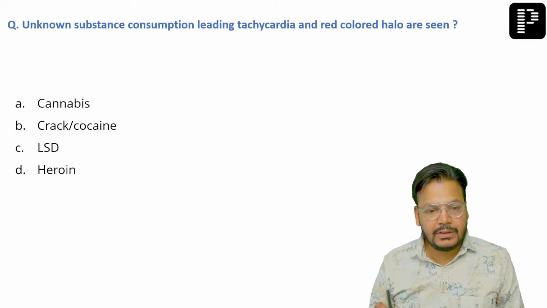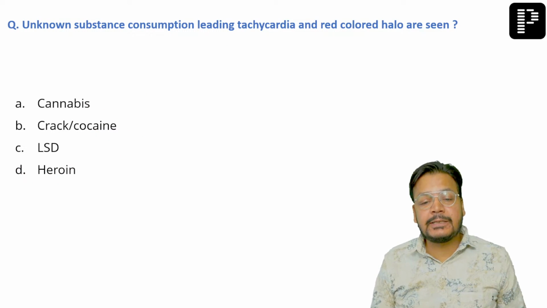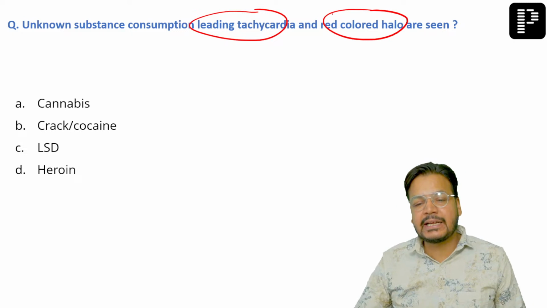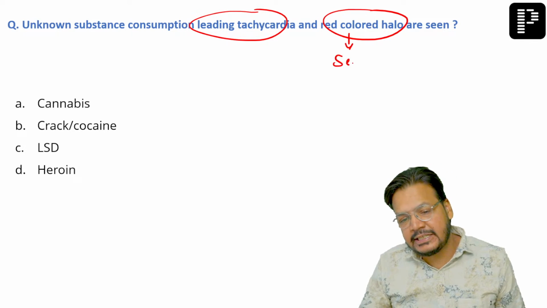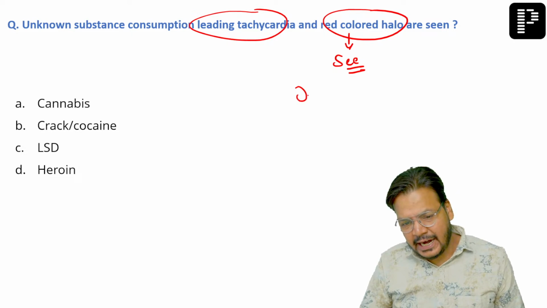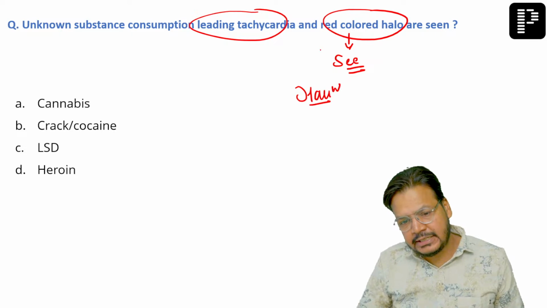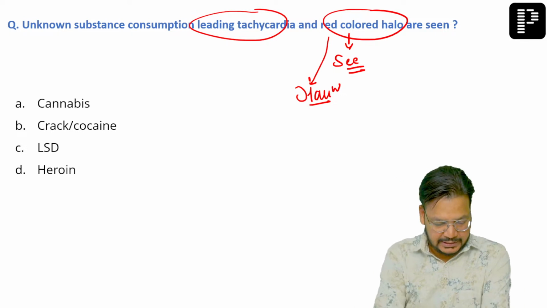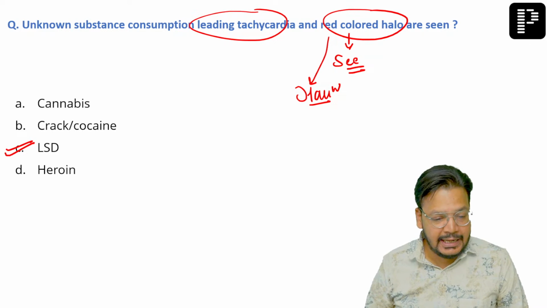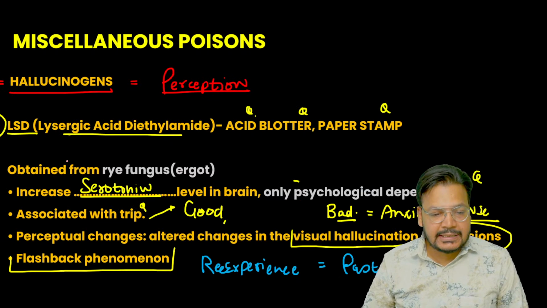आगे चलते हैं. Unknown substance consumption leading tachycardia and red colored halo. ये आया था. It's a kind of like he can see the red colored halo, or I would say it is a kind of hallucination. Yes. Without any doubt, this is hallucinogenic drug, that is LSD. And you can see this I discussed in LSD.